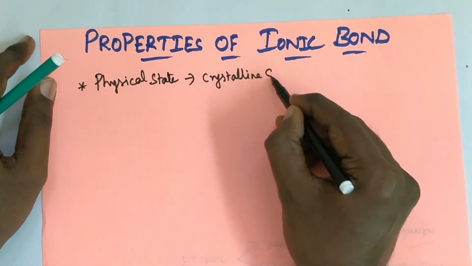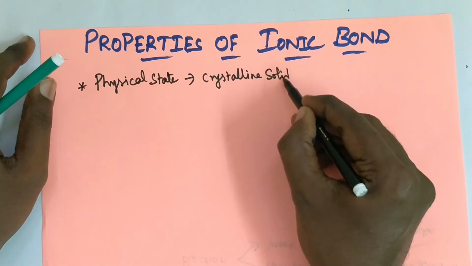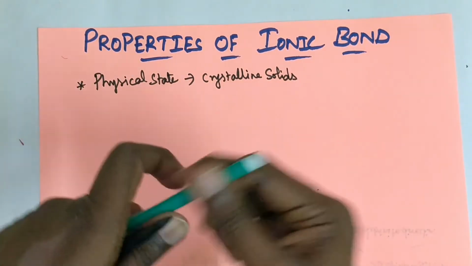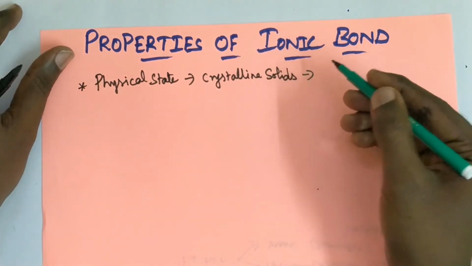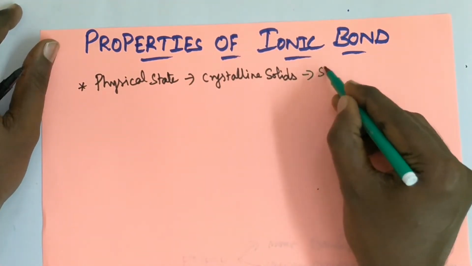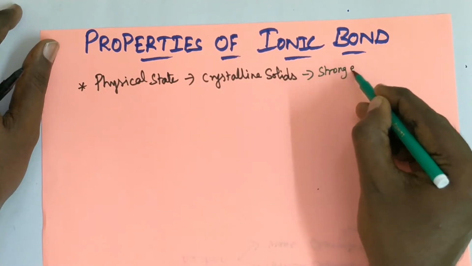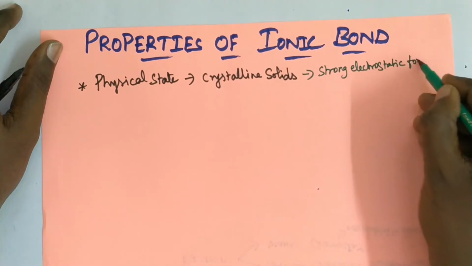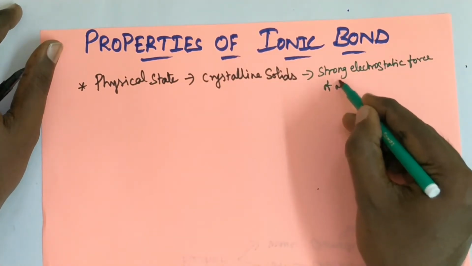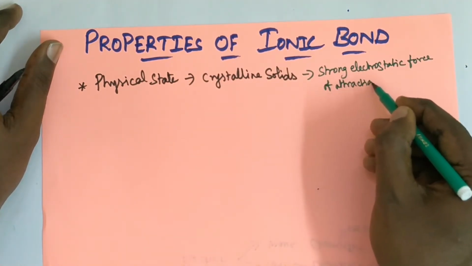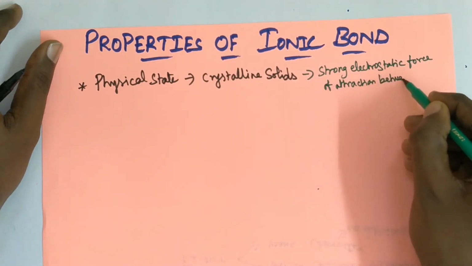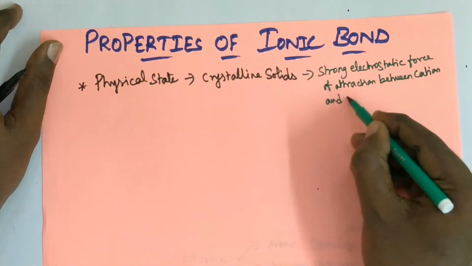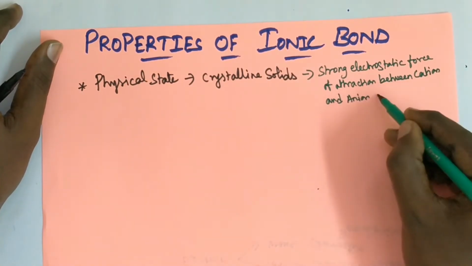So most of the ionic compounds or ionic bonds are crystalline solids. Why are these bonds crystalline solids? Already we have seen the strong electrostatic force of attraction between cation and anion, that is positive and negative, are held together.